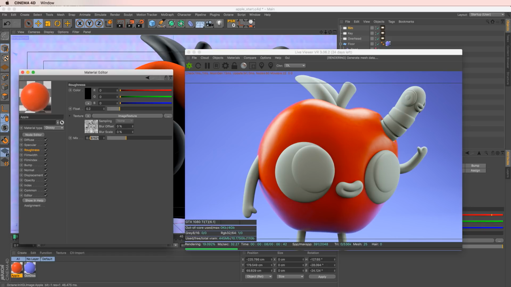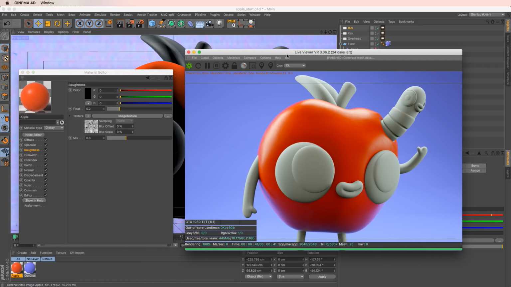And I hate these garbledy-gook values, so I'm just going to even it out. It's one of my pet peeves, just really weird, long things. And Octane has a lot of those. So I'm very anal retentive. I'll always round up. So there we go. A 0.3 mix value, looking pretty dang good.